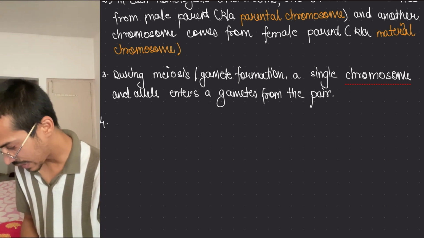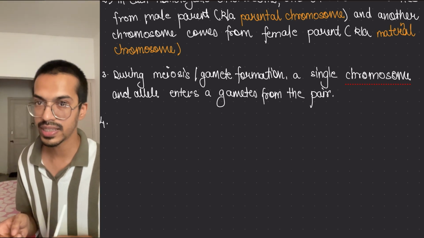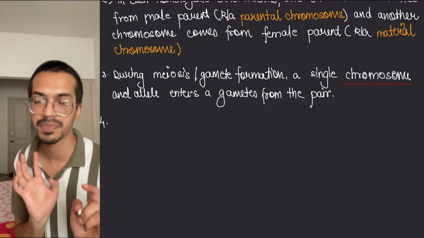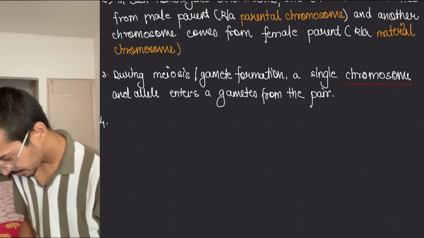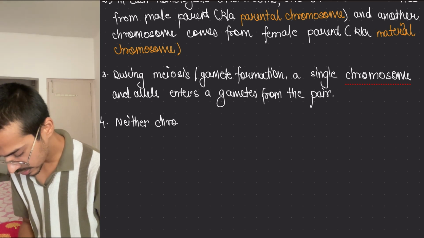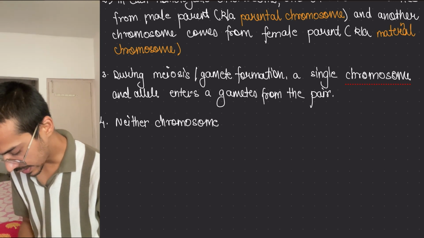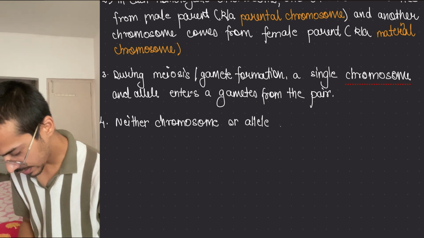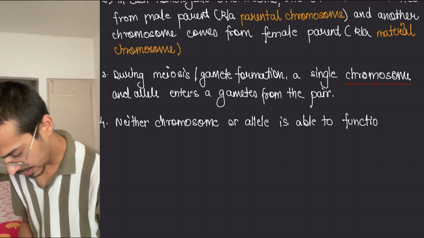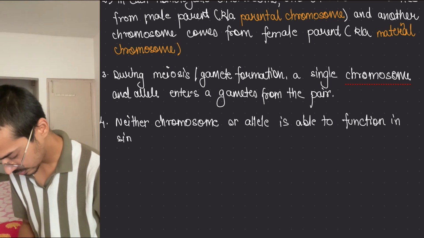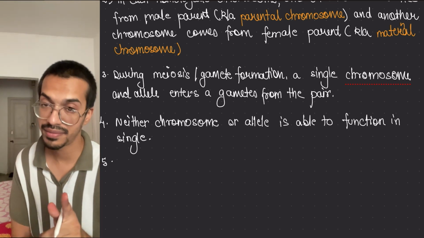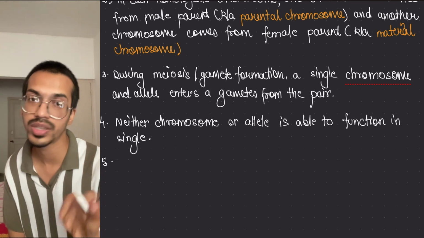Next thing is that neither chromosome nor allele is able to express itself in a single form. So the gamete will not be able to express and grow. So neither chromosome nor allele is able to function singly. Next, the normal chromosome number or the ploidy level in a somatic cell is restored when the zygote is formed.